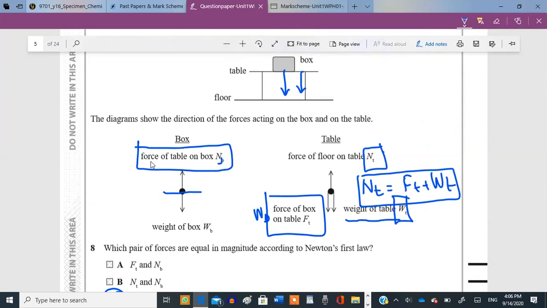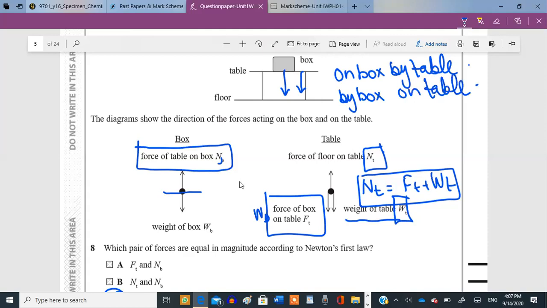This is force of the table on the box. We can call it force on the box by the table, and we can call this force by the box on the table.